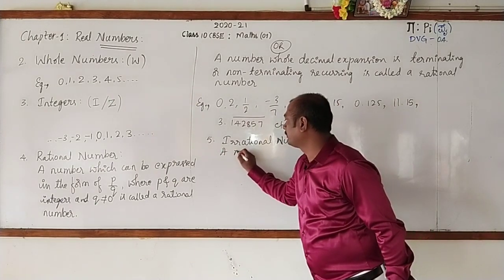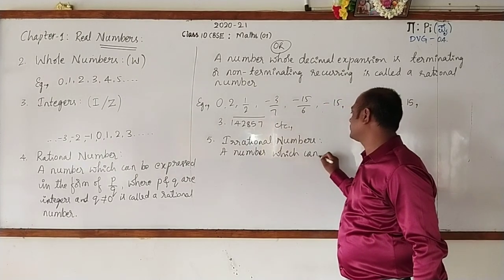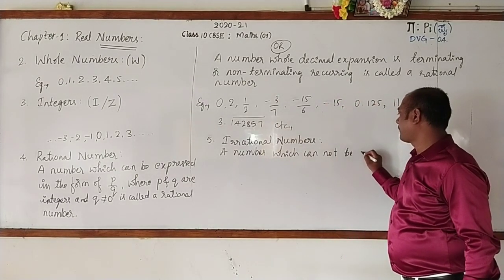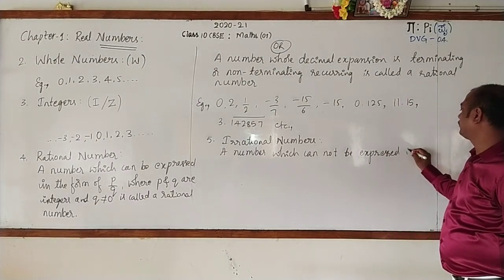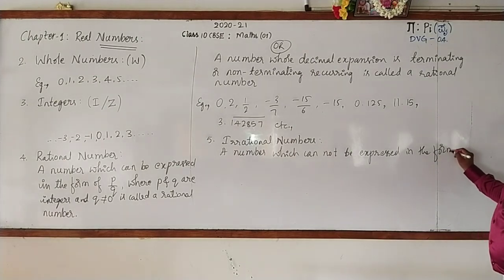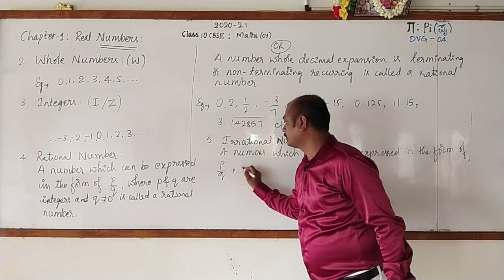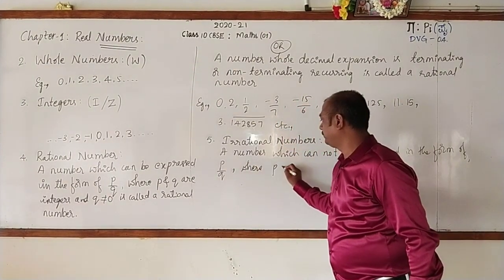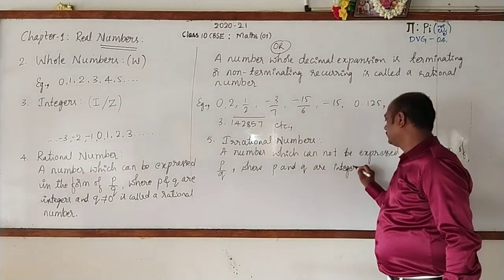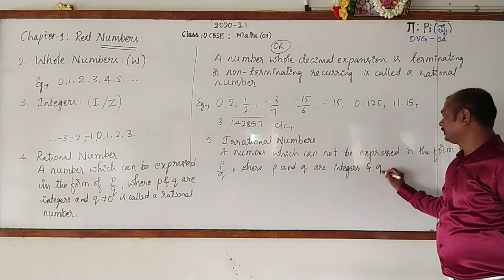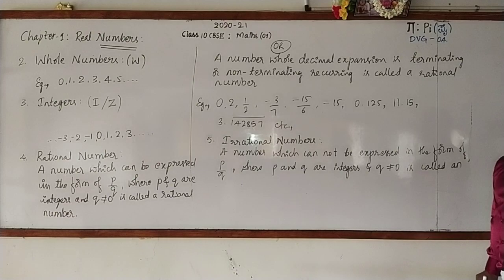A number which cannot be expressed in the form of P by Q, where P and Q are integers and Q is not equal to 0 is called an irrational number.